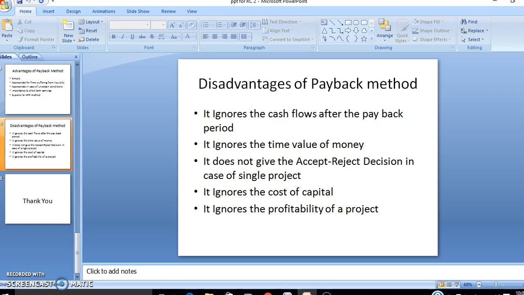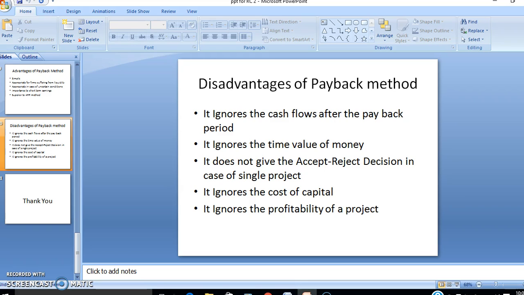The major shortcoming of this method is that it completely ignores all cash inflows after the payback period. It ignores the time value of money. This is another deficiency of the payback method. The method treats a rupee received in the second year or third year as valuable as a rupee received in the first year.